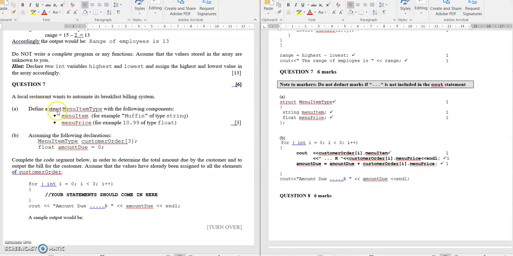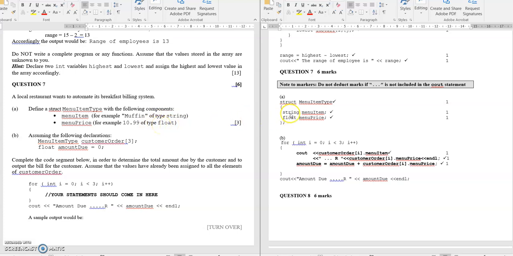Where they say define a struct menu item type, this is going to be the struct type. So let's look at it. Menu item type, and you have the reserved word struct. There's 2 field names, menu item and menu price, and they tell me that it's of type string and of type float.